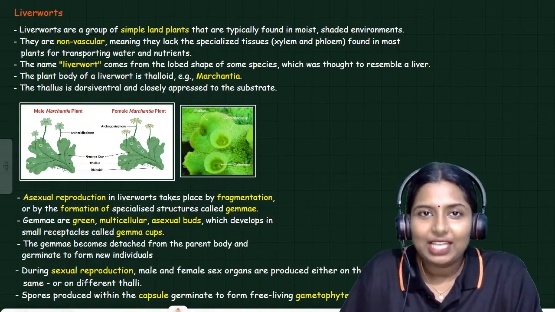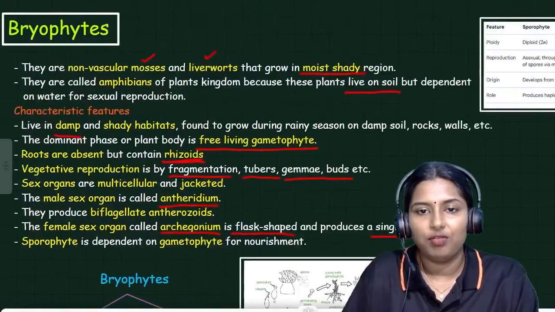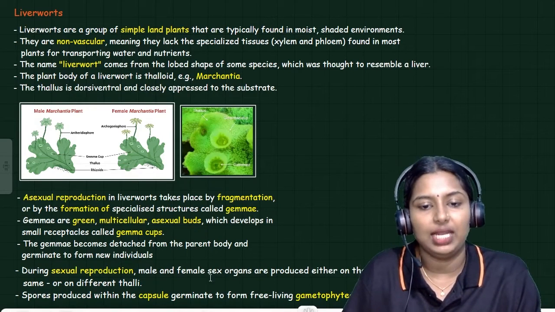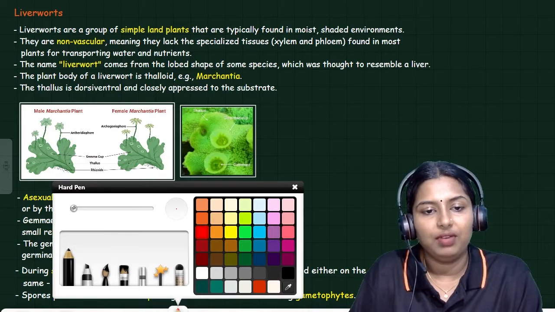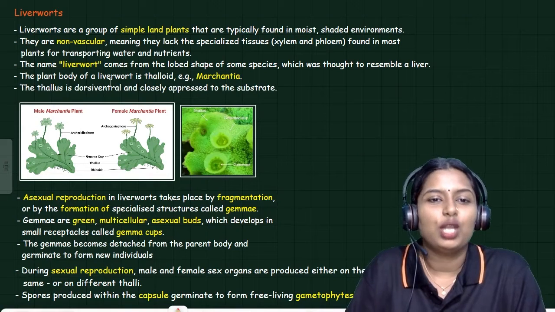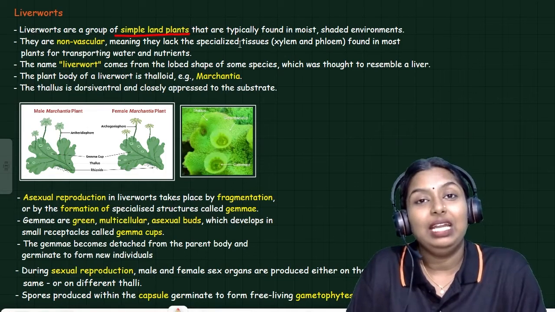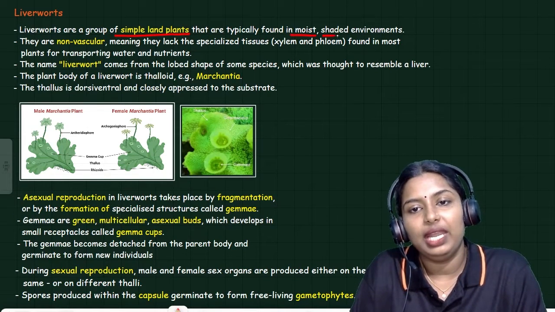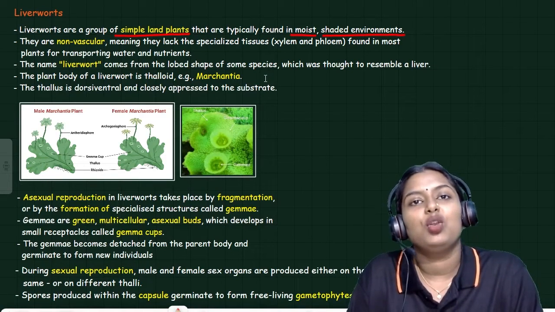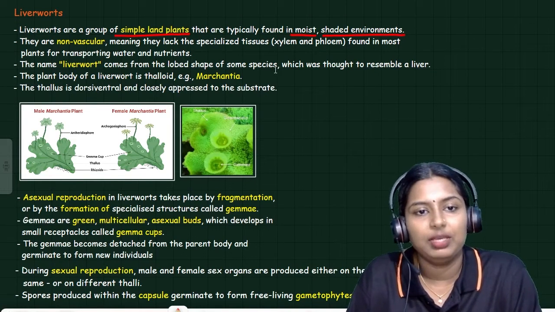Okay, so my dear students, I already told you the major important characteristics of bryophytes, and we have to study two different bryophytes: liverworts and mosses. Liverworts are a group of simple land plants, typically found in moist, shaded environments. They are non-vascular. They don't have any vascular tissues; the xylem and the phloem are absent in it.